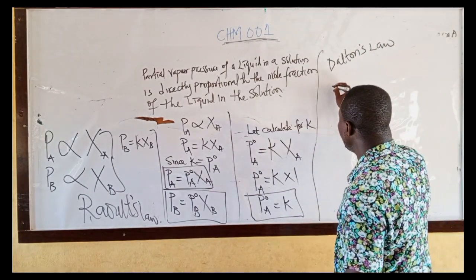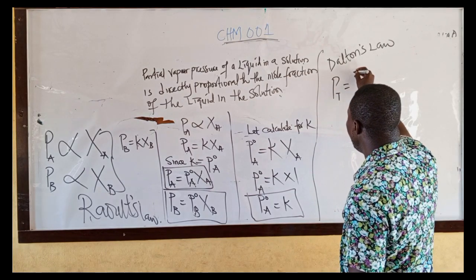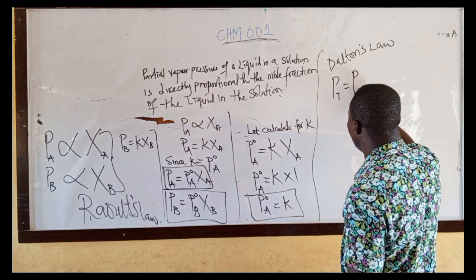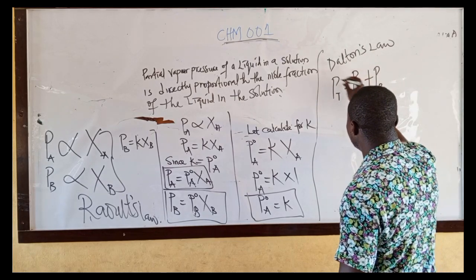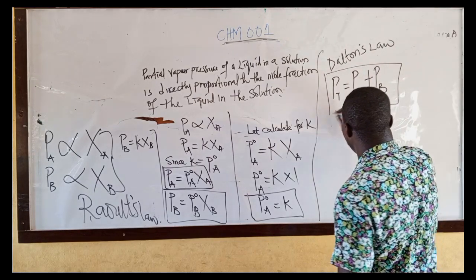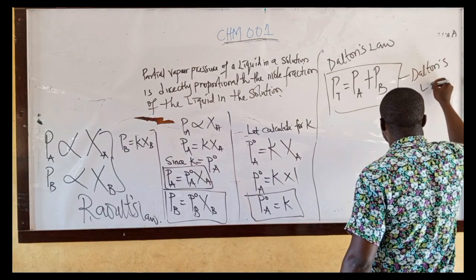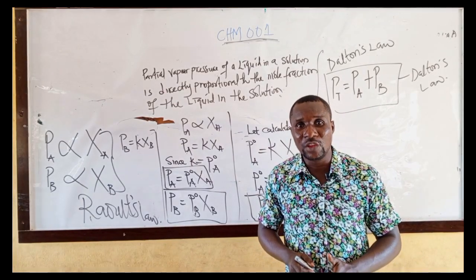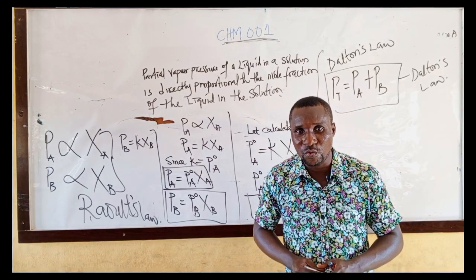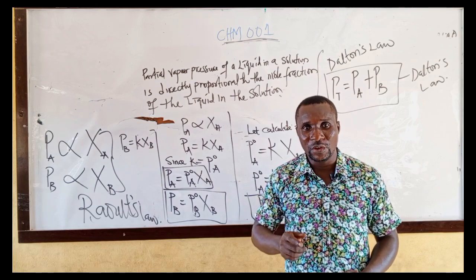That means we have total vapor pressure equal to partial vapor pressure of A plus partial vapor pressure of B. That is Dalton's law. Take note. Raoult law cannot be used to calculate total vapor pressure.